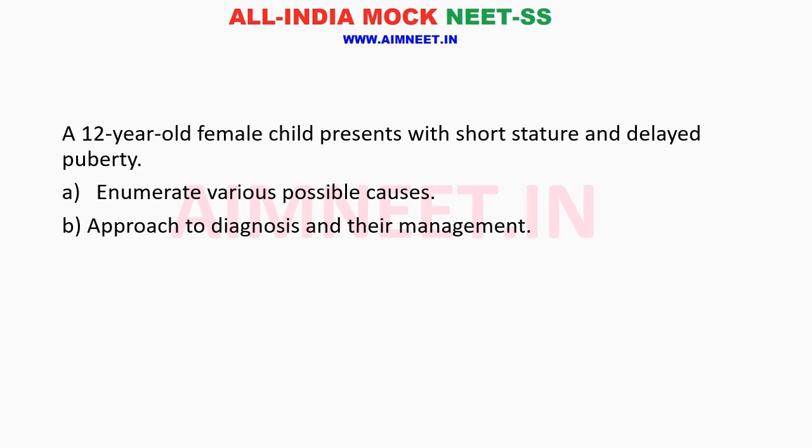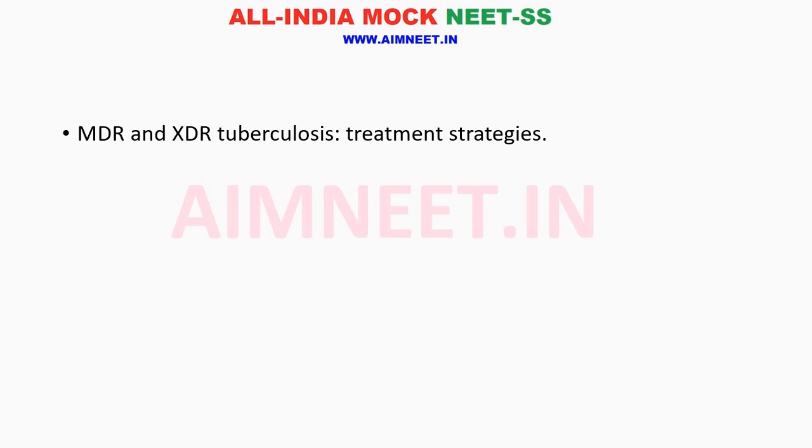A 12-year-old female child presents with short stature and delayed puberty. Enumerate the various possible causes, approach to diagnosis and their management. MDR and XDR tuberculosis, the treatment strategies.